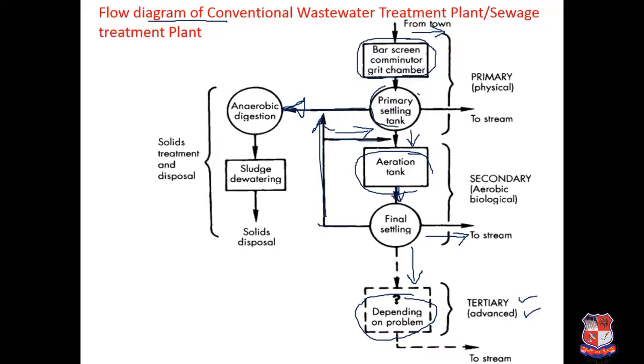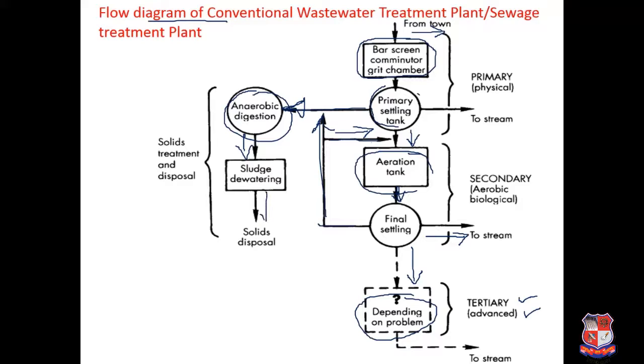When these two sludges are brought back to the anaerobic digestion for further treatment, gases are formed. The end products are generally methane and carbon dioxide. Methane can be used as a fuel or for electricity generation. After this, for further removal of moisture, sludge dewatering is done, and generally in India it is done with the help of a sludge drying bed.